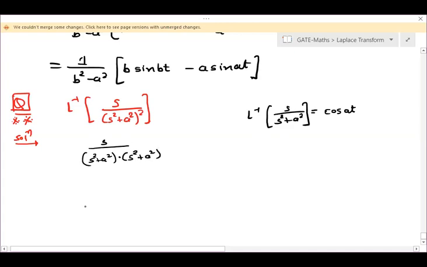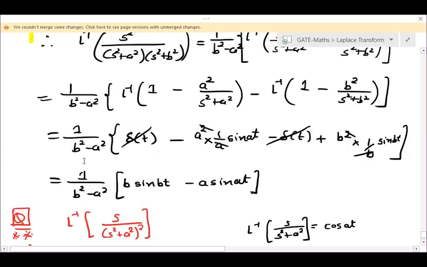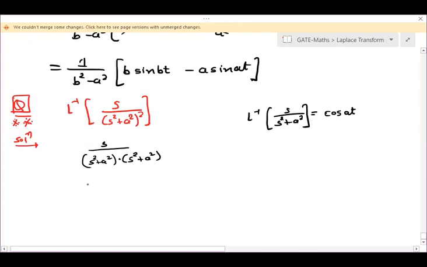Now, if I simplify this, can I write it as we were doing last time, that is, s divided by s square plus a square as a subtraction of two terms? s divided by s square plus a square minus s divided by s square plus a square. Can I write like this? No, because it will become 0, both terms are the same. So here I cannot apply this.